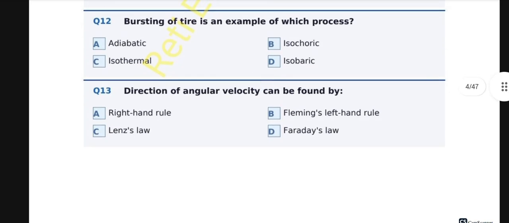Question number 13. Direction of angular velocity can be found by A. Right hand rule, B. Fleming's left hand rule, C. Lenz's law, D. Faraday's law. And the correct option is A. Right hand rule. The direction of the angular velocity vector is determined by the right hand rule. Curl the fingers in the direction of rotation and the thumb points in the direction of the angular velocity vector.